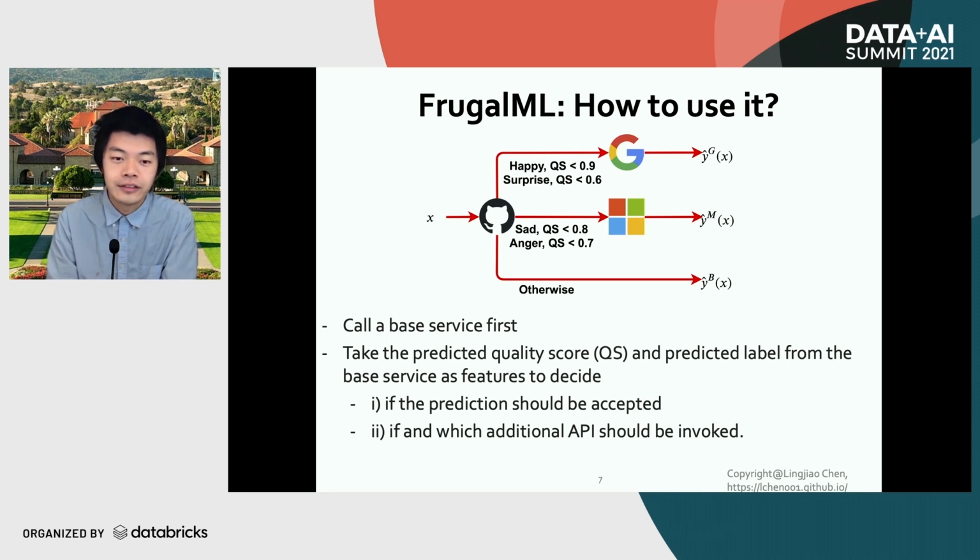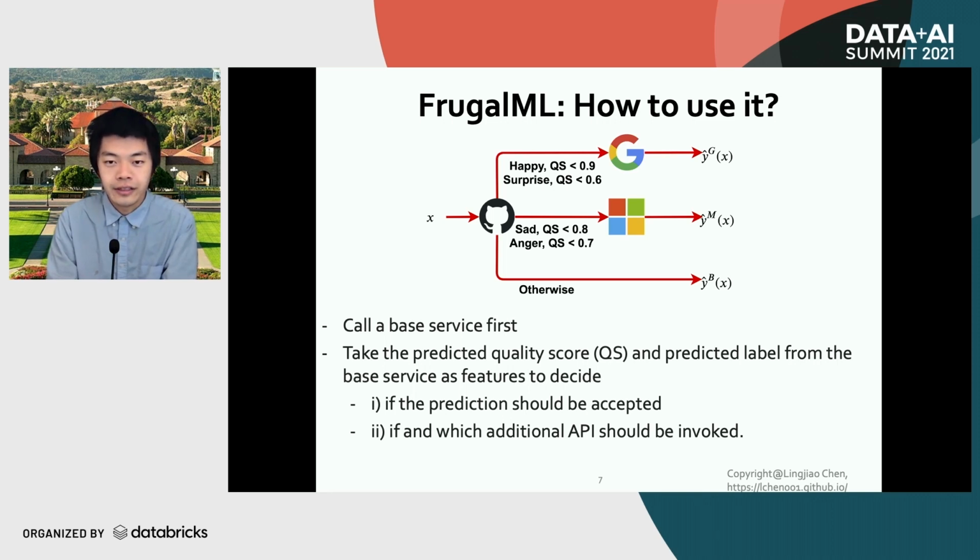It works as follows. First, it calls a base service, say it's a GitHub model, and then it takes the predicted quality score and label from the base service as a feature to decide if the prediction is already acceptable or if an additional API should be invoked and which one should be invoked. Take this figure as one example. Suppose we're doing a facial emotion recognition task. We get a facial image X and we send it to the GitHub model first.